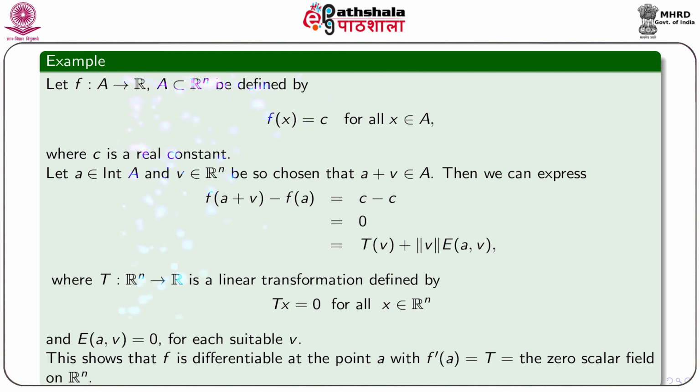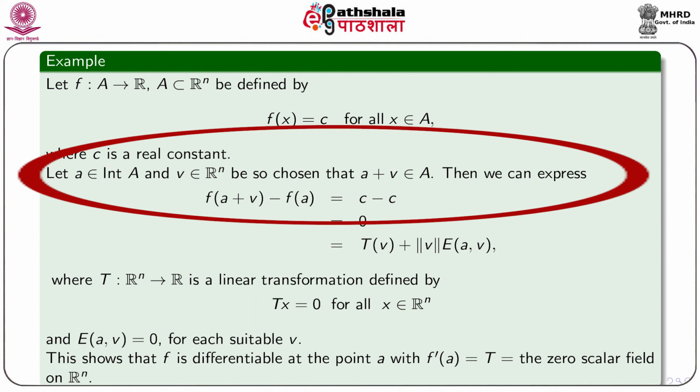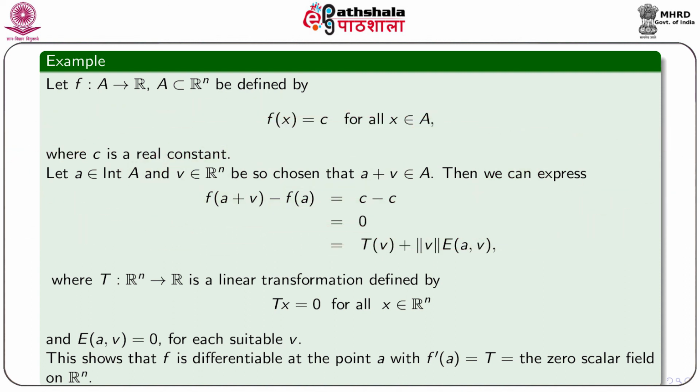Let f be a scalar field defined on A in Rn by f x equal to c for every x in A, where c is a real constant. If we are considering single variable calculus, we know f is differentiable at every point of the set A and its derivative would be 0. So, we should think about a linear transformation which would carry all the points of the set A to 0. Let A be an interior point of the set A and V in Rn so selected that A plus V is a member of A.